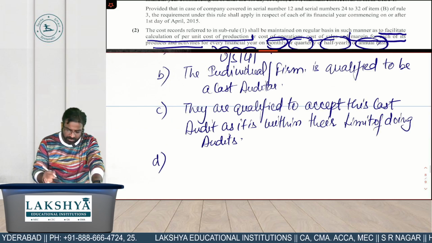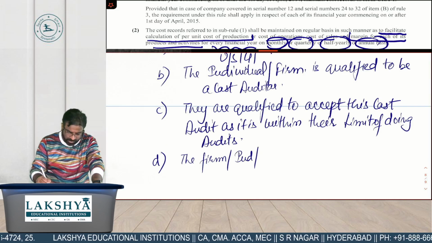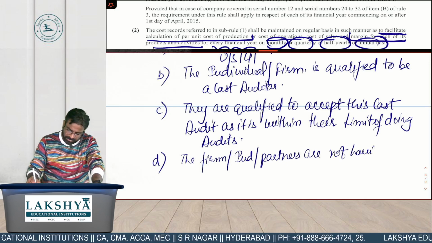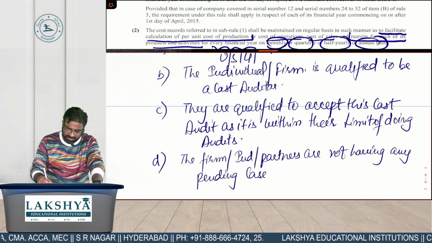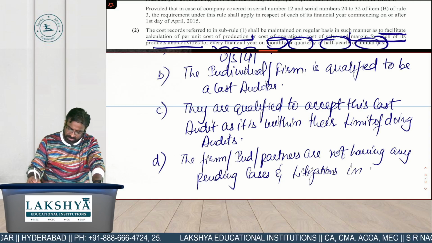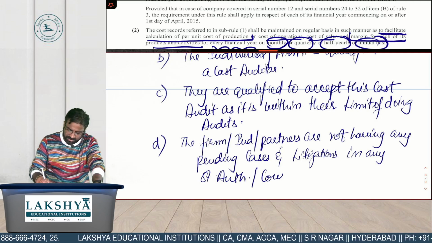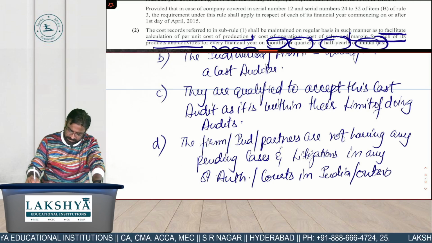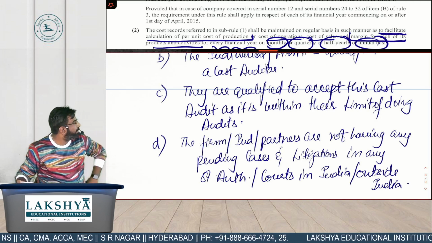And D point में you will write the firm, individual or partners are not having any pending cases and litigations in any statutory authority or courts in India, और आउटसाइड इंडिया. ठीक है.